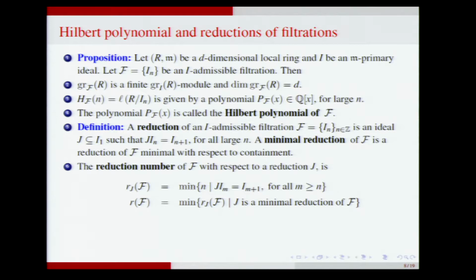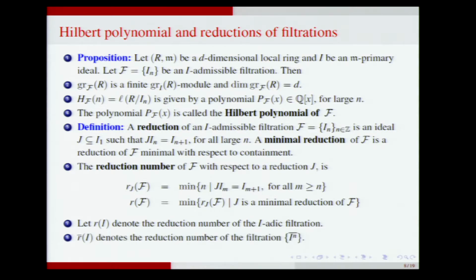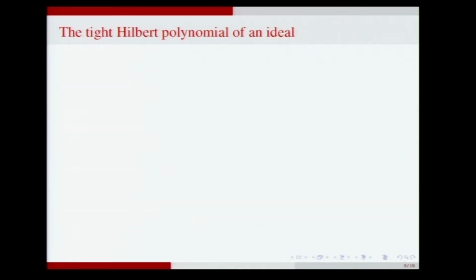And the reduction number of the filtration is the minimum of the reduction numbers of the filtration with respect to all minimal reductions of F. And r_I will denote the reduction number of the I-adic filtration, and r-bar_I will denote the reduction number of the normal filtration, and r-star will denote the reduction number of the tight closure filtration. Okay. And so one can ask, what is the comparison between these reduction numbers, how they behave when we take large powers of I, etc. These are unexplored things, except for the I-adic case.